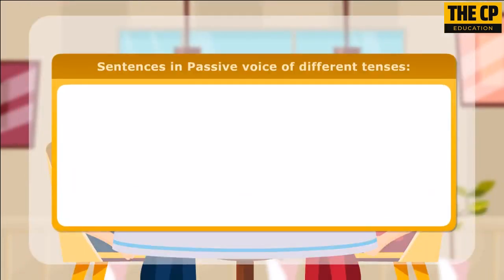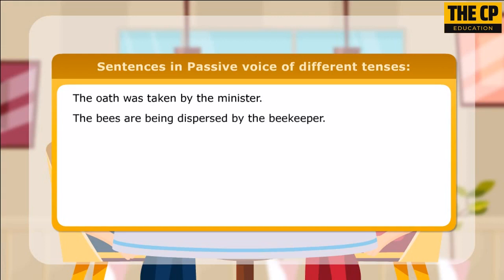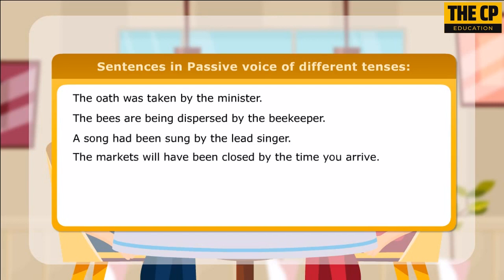Here are a few more sentences in passive voice of different tenses. The oath was taken by the minister. The bees are being dispersed by the beekeeper. A song had been sung by the lead singer. The markets will have been closed by the time you arrive.